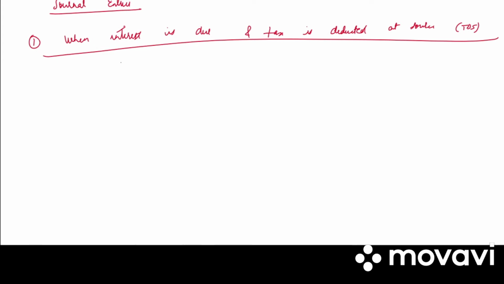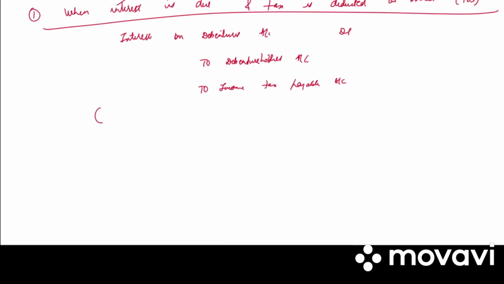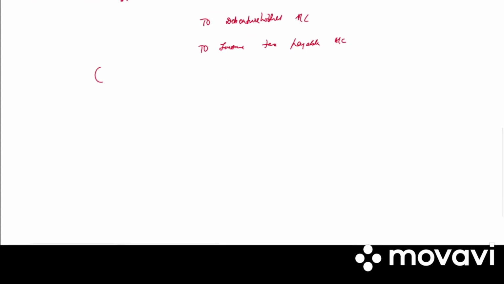So the journal entry will be interest on debentures account debited to debenture holders account, to income tax payable account. Write the narration. Interest due to debenture holders and tax deducted at source.